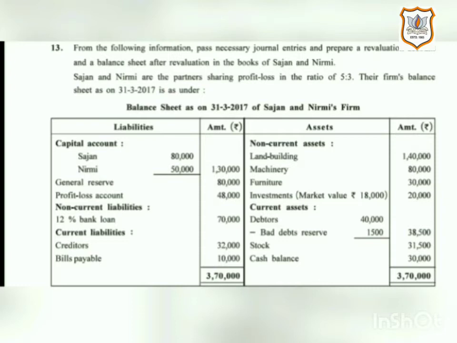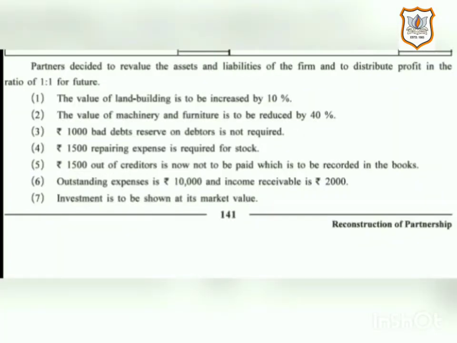See, here is the question. In the question it is given that Sajan and Nirmi are the partners sharing profit and loss in the ratio of 5:3. And here the balance sheet as on 31st March 2017 is given.